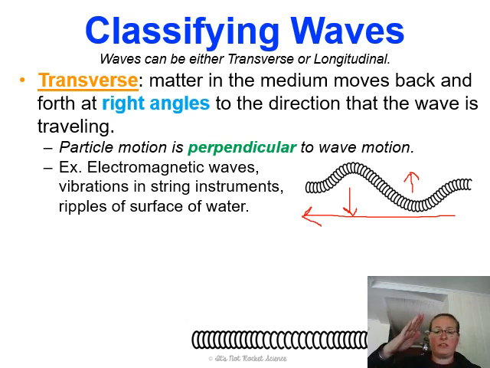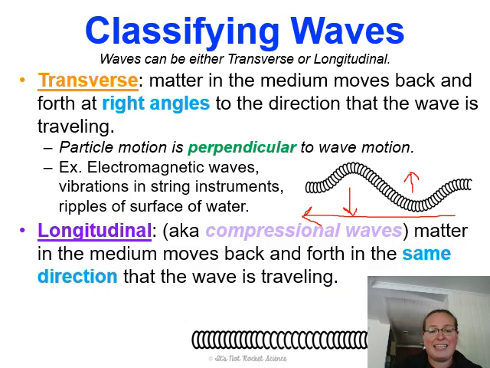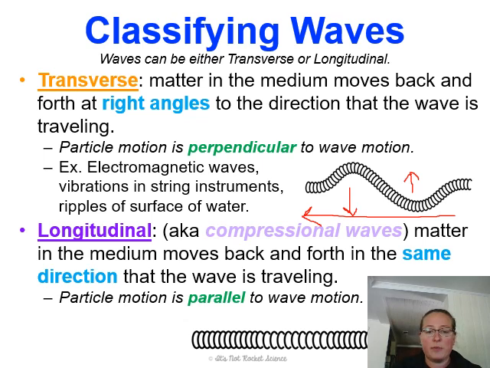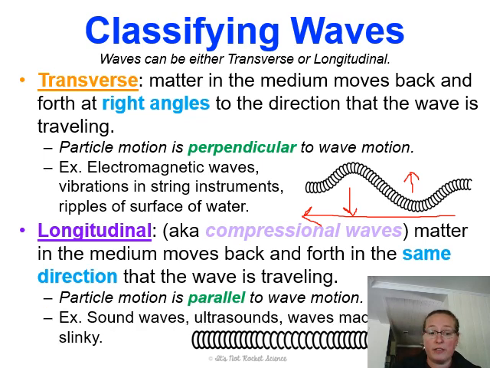And so this is kind of the wave is traveling through space this way, so the direction is going this way, but the wave itself is moving up and down. The other kind of wave is a longitudinal wave, and that's a compressional wave. And so this is basically like a slinky. So matter in the medium moves back and forth in the same direction that the wave is traveling. Particle motion is parallel to wave motion, and examples are sound waves, ultrasound waves.